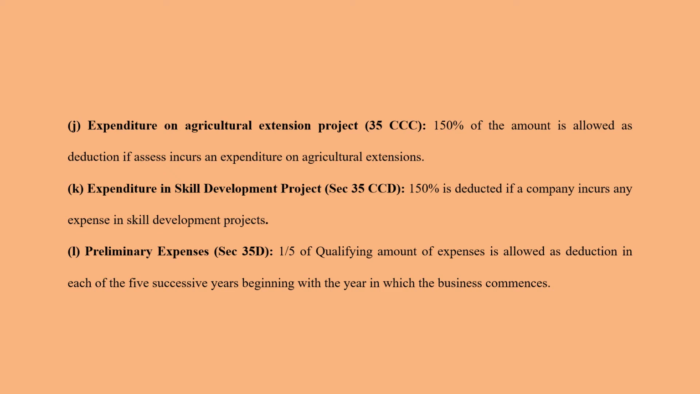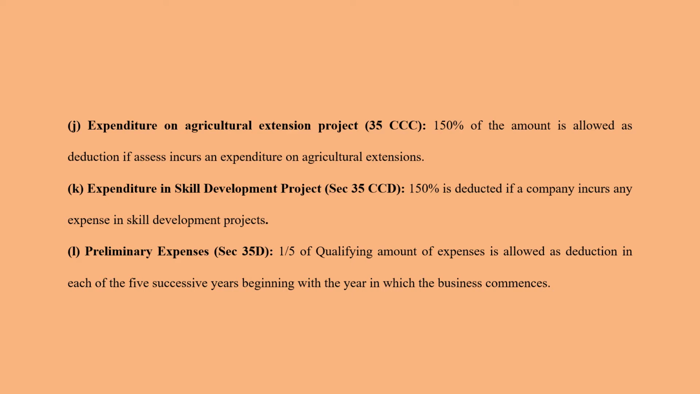Then you have expenditure on agriculture extension projects. If you're going to spend some money on these agriculture extension projects, then 150% of the amount that you're going to contribute will be taken for deduction. Expenditure in skill development projects also, again 150% is given as deduction.